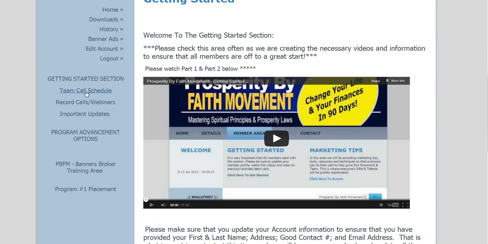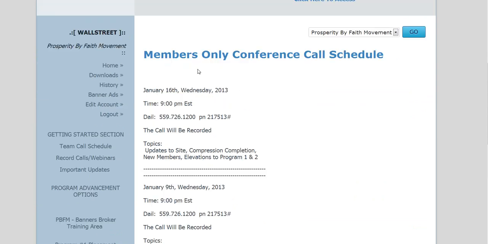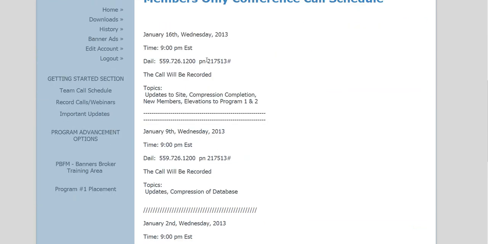Team call schedule. When you click on the team call schedule, here's the location where you're going to find out where the team calls are. This is it right here. You look at the team calls, and it tells you what we're going to talk about. For example, on the 16th, we're going to be talking about the update to the site, compression, completion, new members, and elevations to program 1 and 2. These are some of the topics that we're going to talk about.